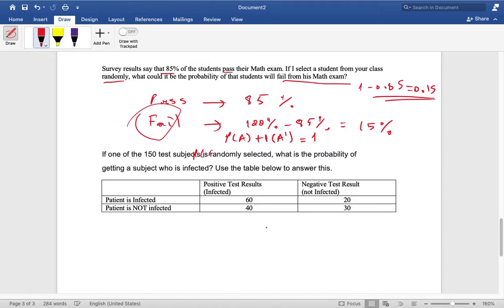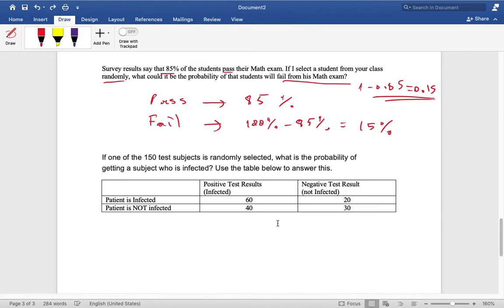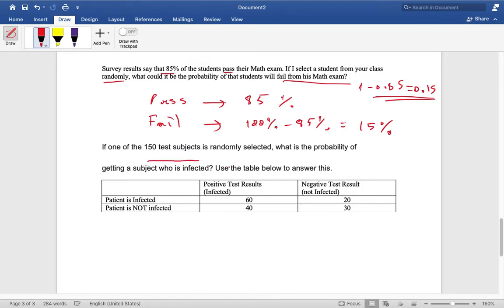Okay, now let's see another question. What we have: if one of the 150 test subjects is randomly selected, what is the probability of getting a subject who is infected?